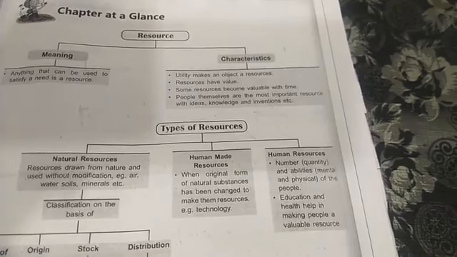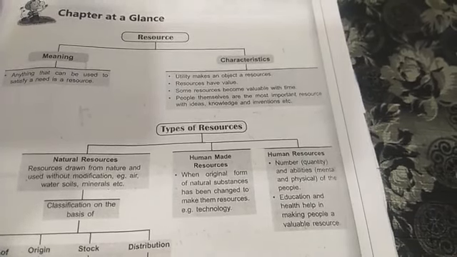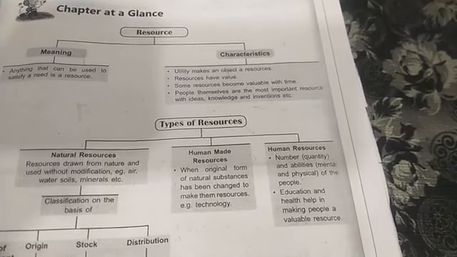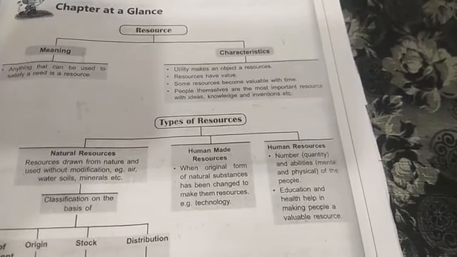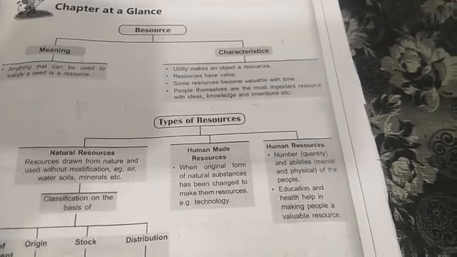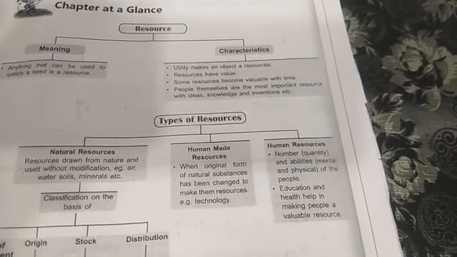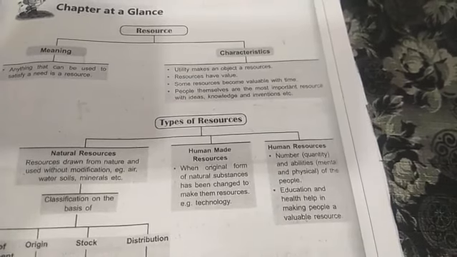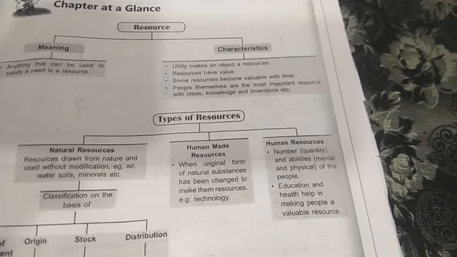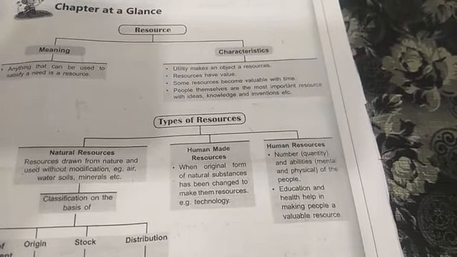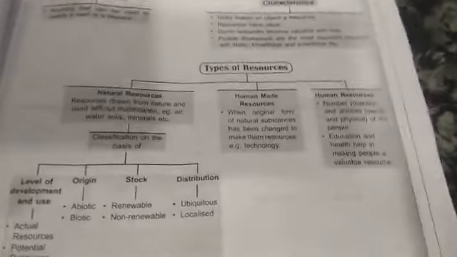People themselves are the most important resources, with ideas, knowledge and invention, etc. So people here are considered the most important resource because they have ideas, they have knowledge and they have inventions. So they convert all the resources by these three factors: ideas, knowledge and invention, etc.